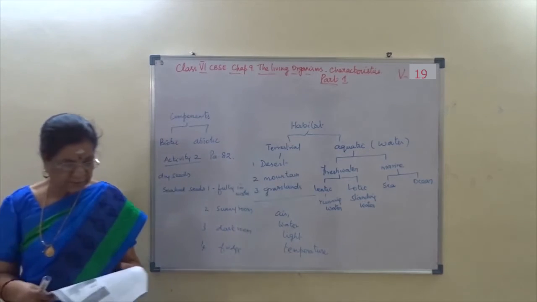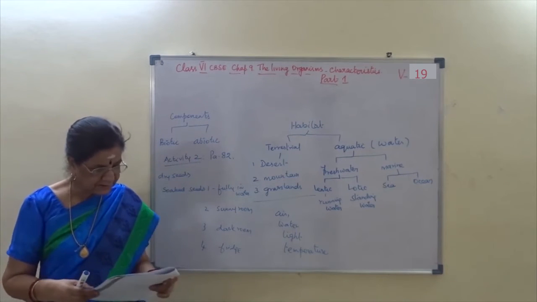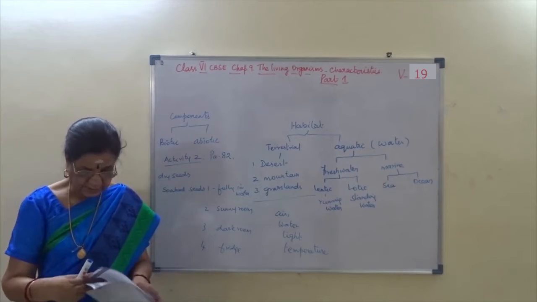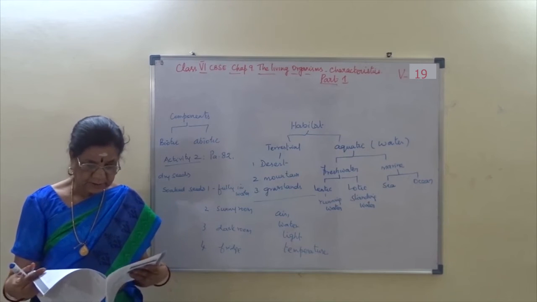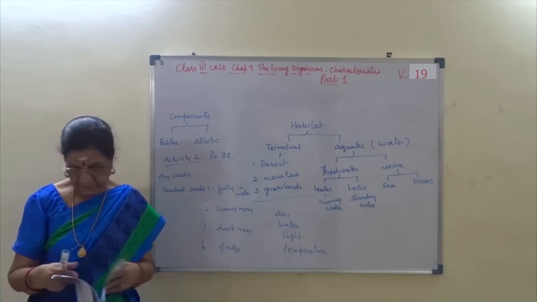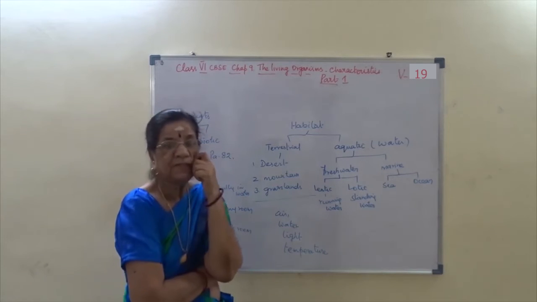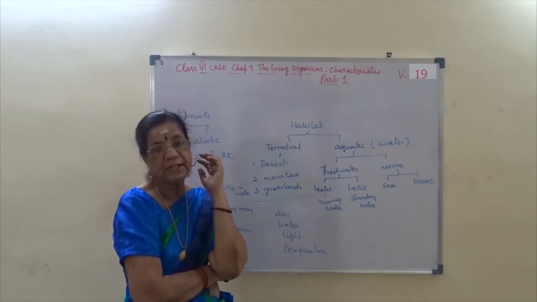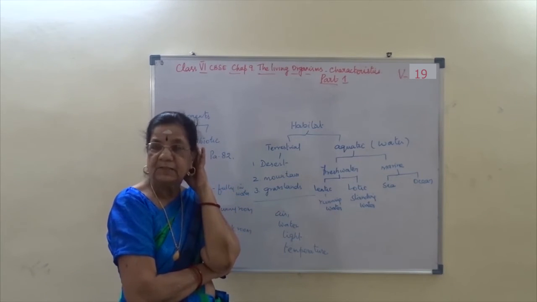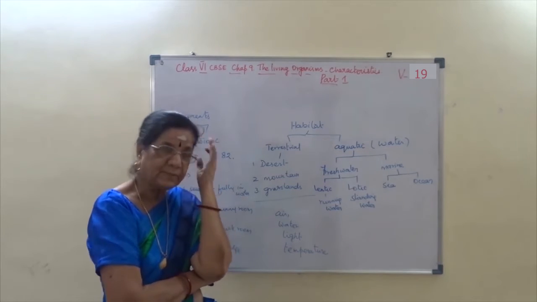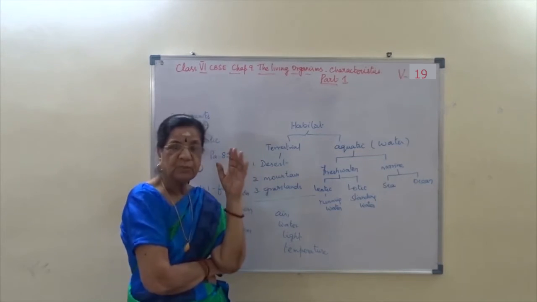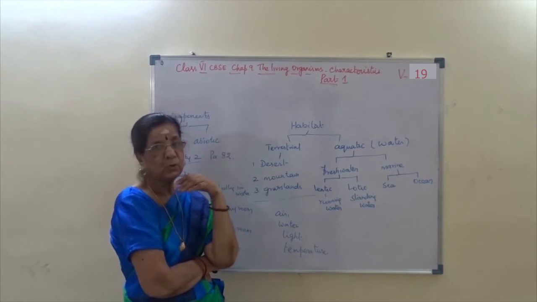What all do we have in our book? Terrestrial has desert, mountain region, grassland. Desert habitat will have very hot climate during daytime and very cold during night time. Mountain is normally very cold.